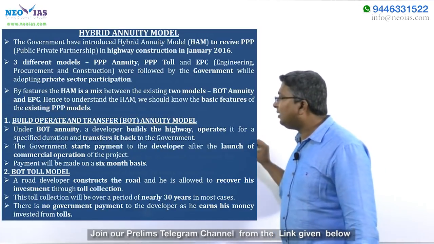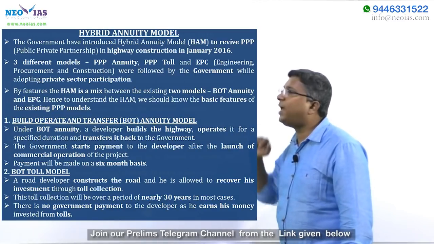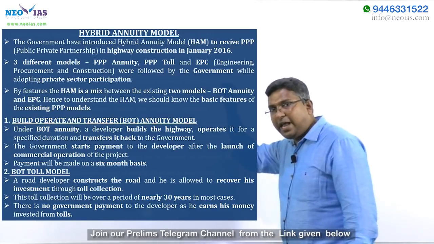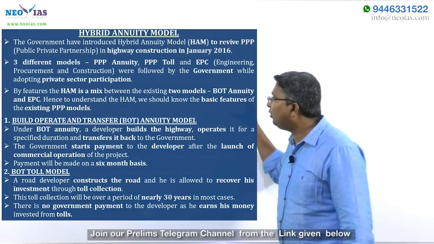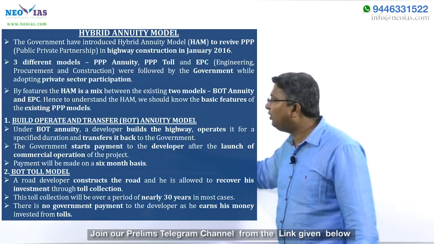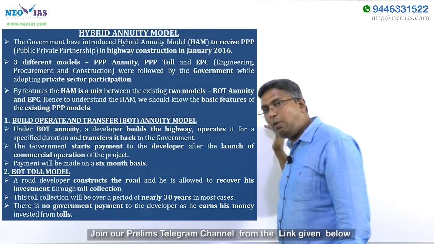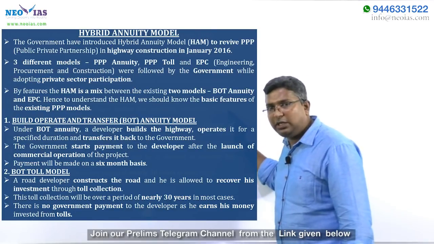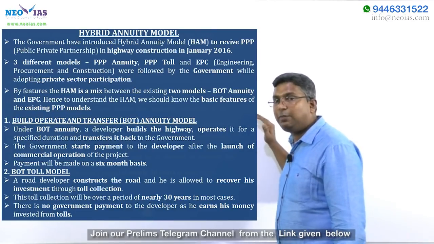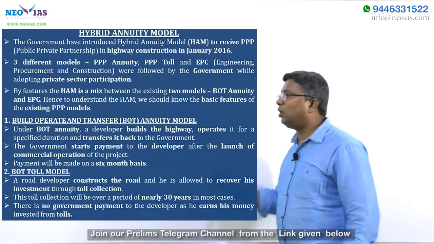So this feature of the annuity model will be taken into the hybrid annuity model. I told you the hybrid annuity model will not have the features of the toll model, it will have the features of the annuity model. It means that in the HAM model, the government will make annuity payment to the developer and the traffic risk will be with the government. So just have an idea of these two features of the annuity model and toll model.